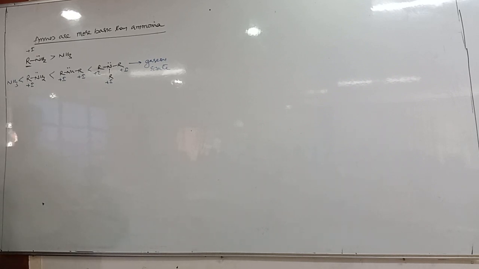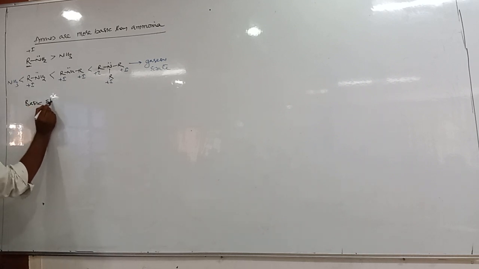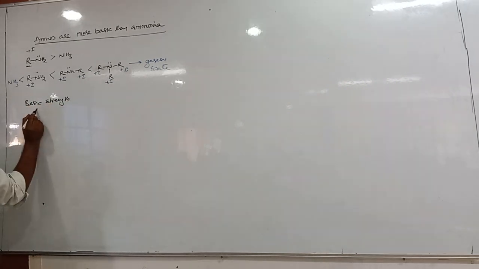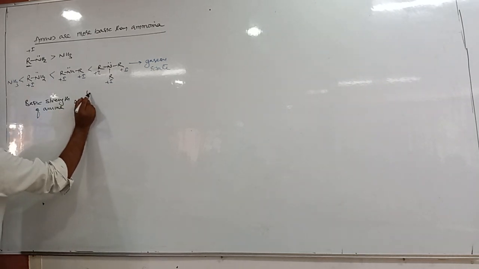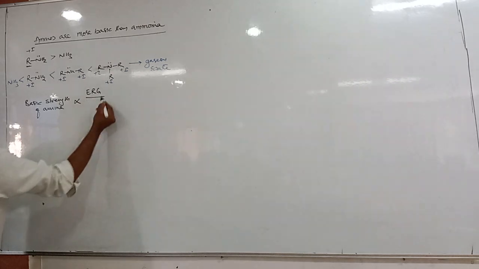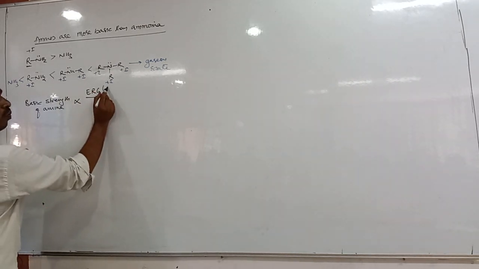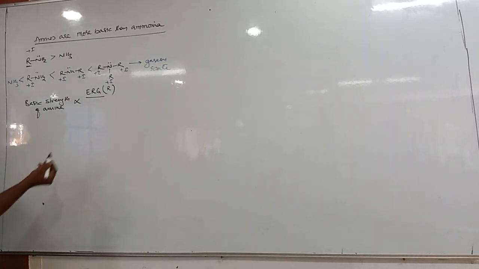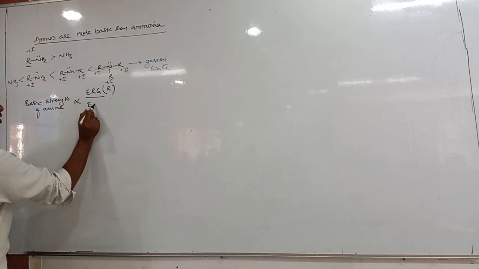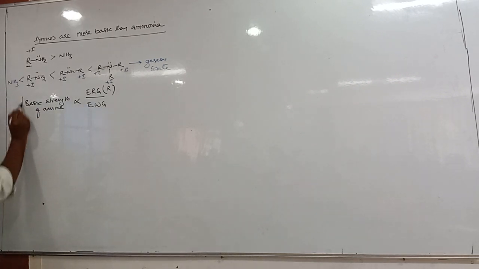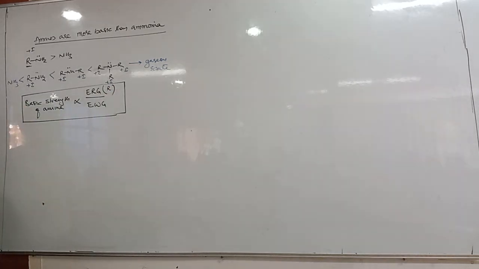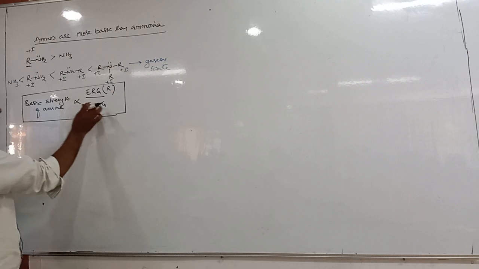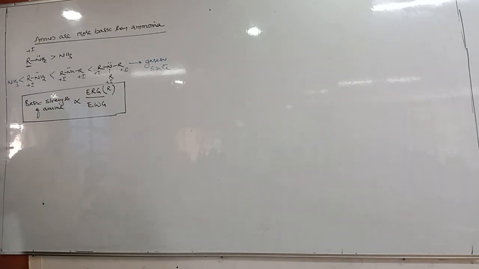So can we write the basic strength of amine? Basic strength of amine is directly proportional to electron releasing groups, here we take the R group, and inversely proportional to electron withdrawing groups. That means as the electron releasing group increases, basic strength increases. As the electron withdrawing group increases, basic strength decreases.